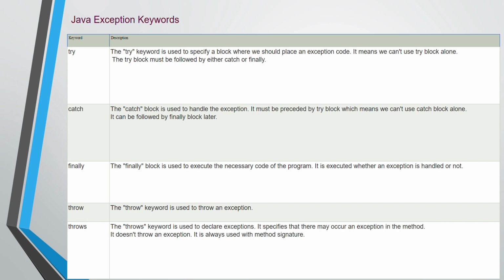signature. So the throws keyword is basically used in the method declaration, it is not included inside the method. But the primary difference between throw and throws is that we can use only one throw inside the method. Using throw we can throw only one exception at a time, but using throws we can declare multiple exceptions at a time.